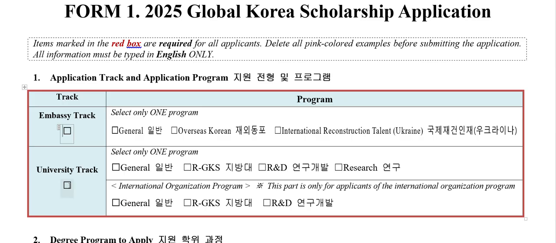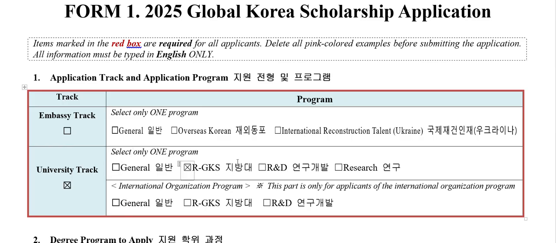So for this application form, I'm filling university track, and under university track you have this, select one program, and this is for international organization program. Okay, this is for general one and this is for international organization program. If you are applying for this program, check under this. There is general or RGKs or R&D. R&D is nothing but research and development. Don't get confused with RGKs and R&D. RGKs is regional GKs and R&D is research and development. So we are going to apply for RGKs, okay?